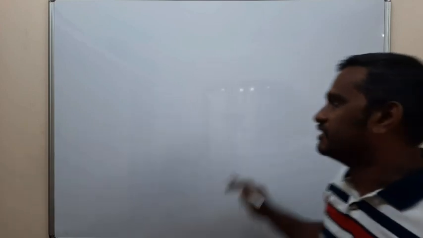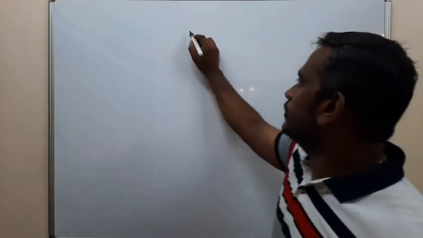Today we are going to discuss the next topic in the chapter motion in a straight line, that is motion under gravity.